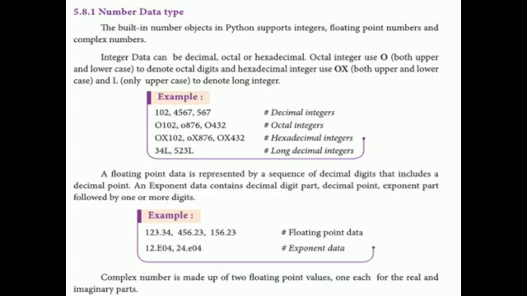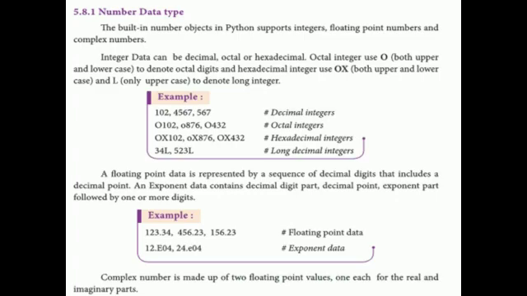Here are the following examples: 102, 4567 denote decimal integers, O102, O876 denote octal integers, OX102, OX876, OX432 that is hexadecimal integers, 34L, 523L that is long decimal integers.